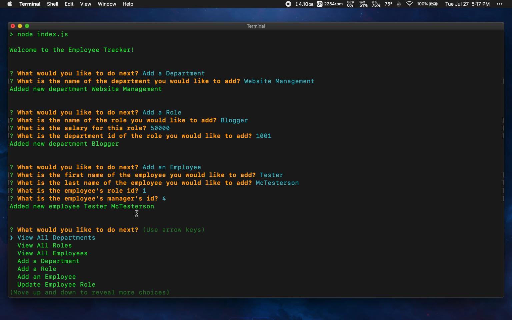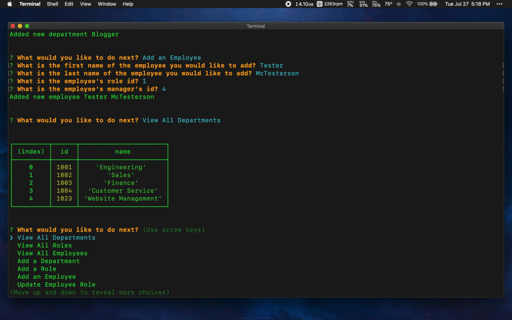It's Tester McTesterson. And so we can actually go ahead now and start to view some of the data from the database, and we've already added and updated a few things here. So if we click enter on view all departments, it will print out a table here, which is populated using data from the MySQL database. And we'll see we have the engineering department, the sales department. It has the IDs for each of them.